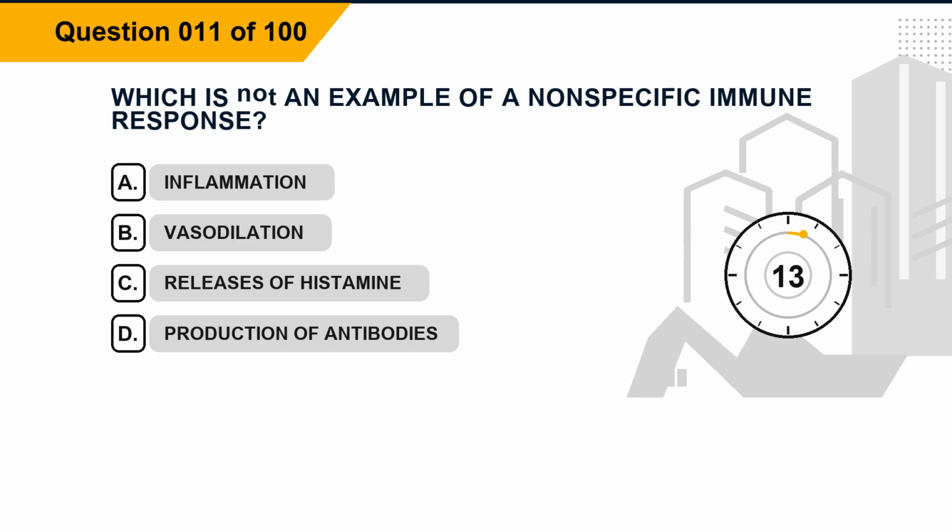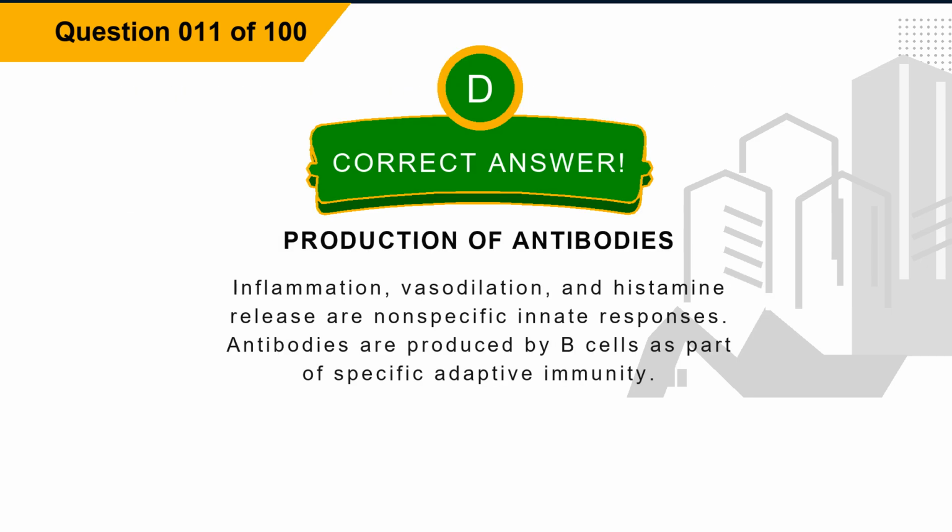Question 11. Which is not an example of a nonspecific immune response? Option A, inflammation. Option B, vasodilation. Option C, release of histamine. Option D, production of antibodies. The correct answer is option D, production of antibodies. Explanation. Inflammation, vasodilation, and histamine release are nonspecific innate responses. Antibodies are produced by B cells as part of specific adaptive immunity.